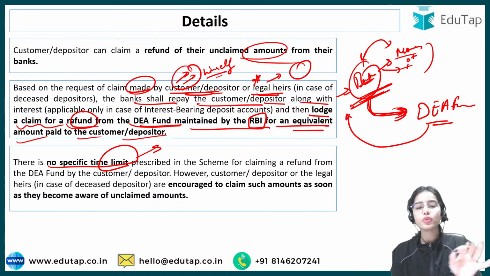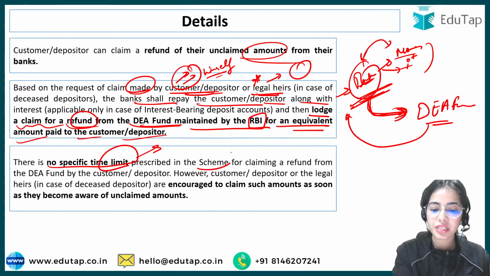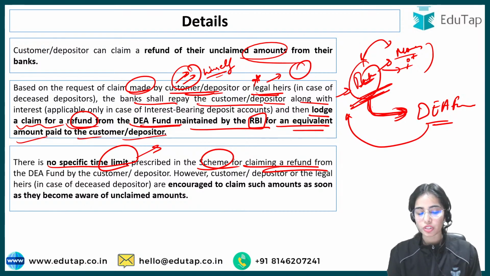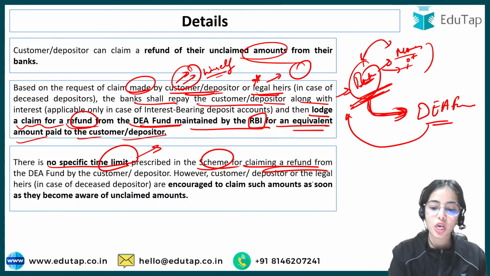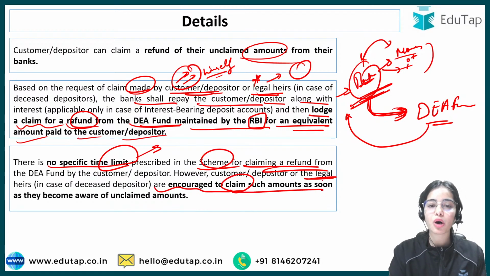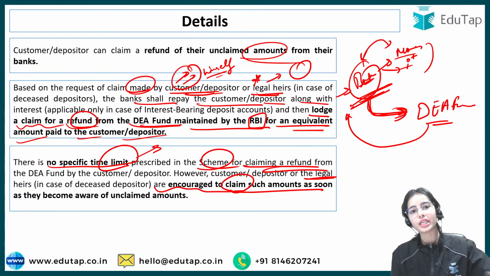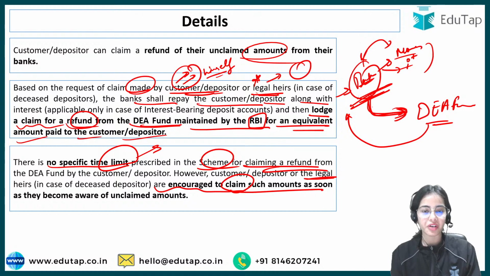Okay, so there is no specific time limit prescribed in the scheme for claiming a refund from the DA fund by the customer or depositor. However, the customer or depositor or the legal heir are encouraged to claim such amounts as soon as they become aware of the unclaimed amount. So the RBI has said to claim it as soon as possible. Even if you claim it after 15 years or 20 years, it is your money that will be provided to you, but claim it as soon as you can.